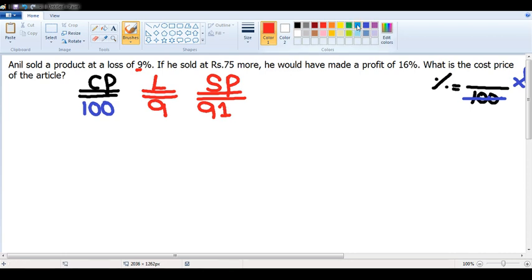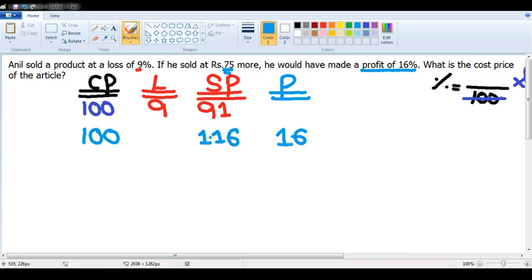Now, see the second statement. The second statement says, if we had sold at 75 rupees more, he would have made a profit of 16%. That means if my cost price is 100, I want to make 16% profit. What is 16% of 100? 16 rupees. That means 100 plus 16 is 116 rupees. It is 116.